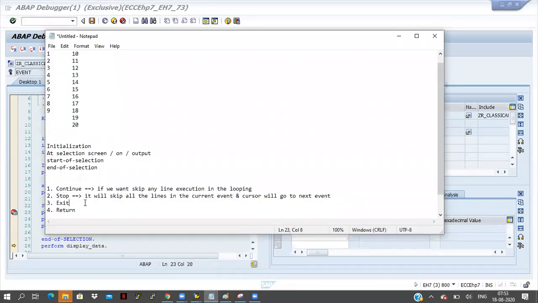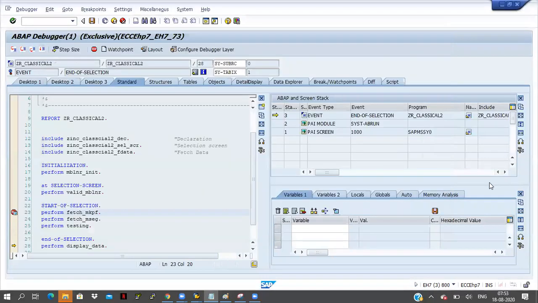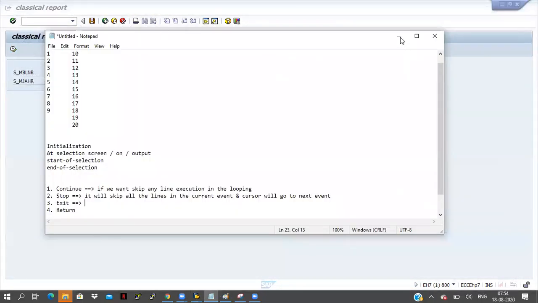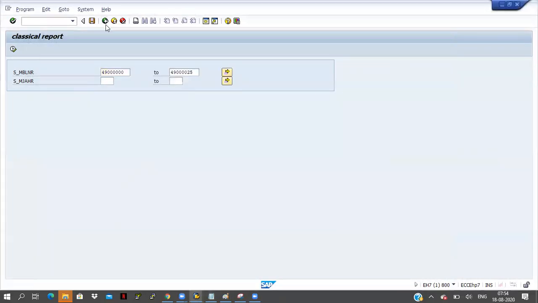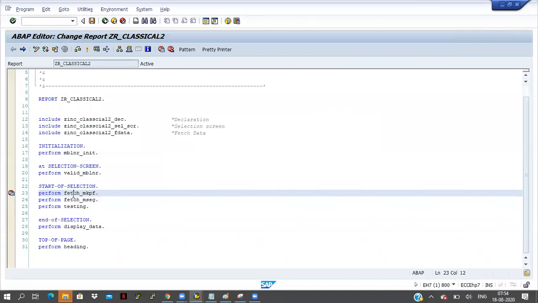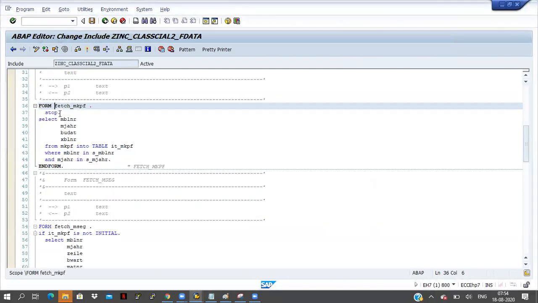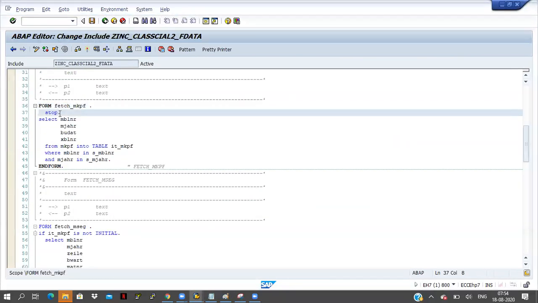Now coming to the exit, what will happen? Let me see here. Click on execute. So fetch data is there, right? So here only, in place of stop, I will write exit. Okay, now activate it.